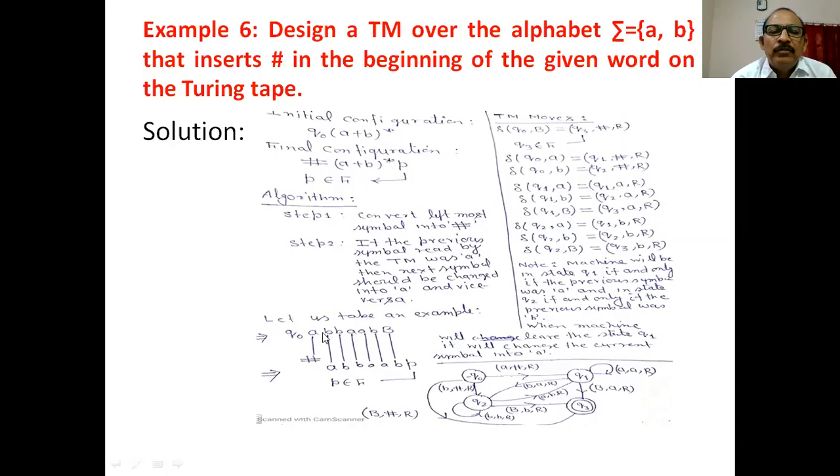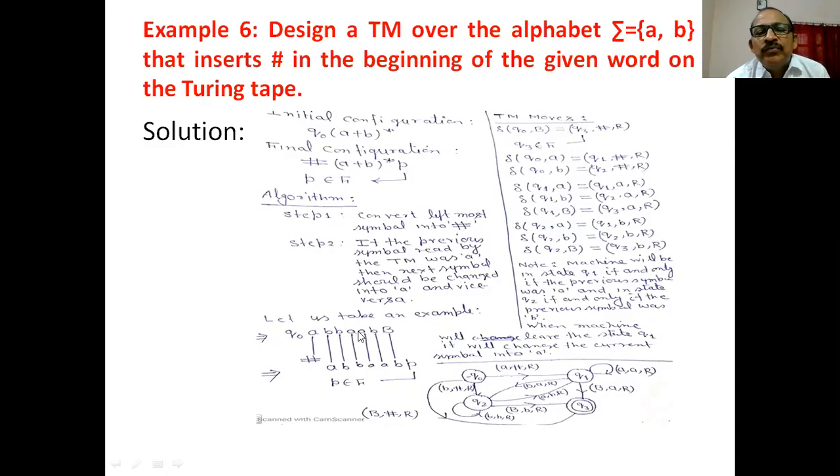Okay. Now, here we have converted B into A because before this symbol the machine reads A. So this symbol B is converted into A. This B is converted into B because the previous symbol was B. This A is converted into B because the previous symbol was B. This A is converted into A because the previous symbol was A. This B is converted into A because the previous symbol was A.